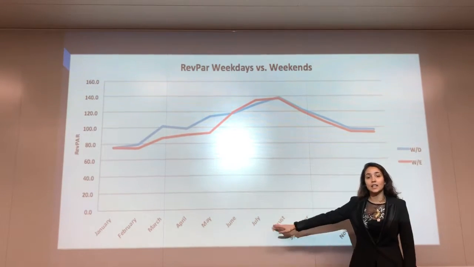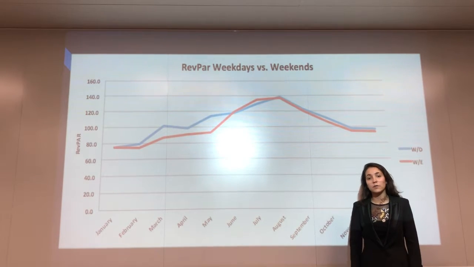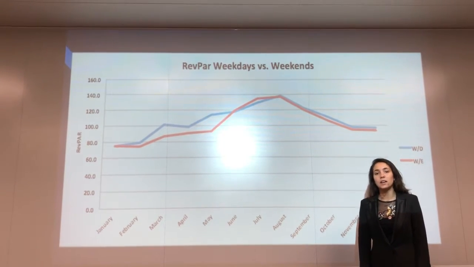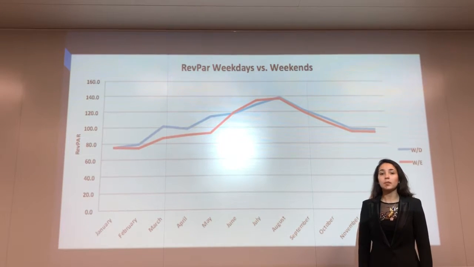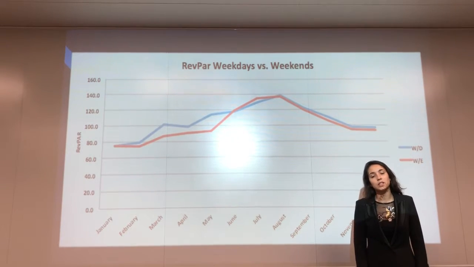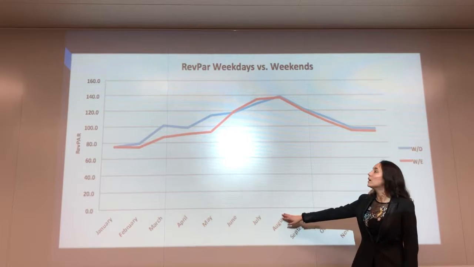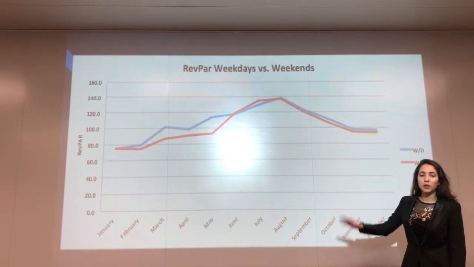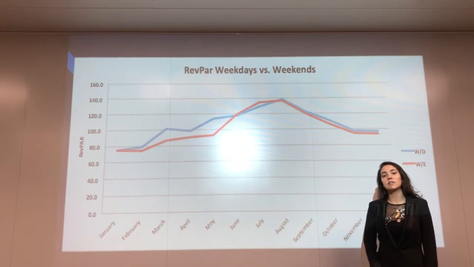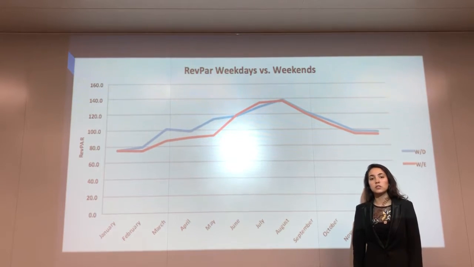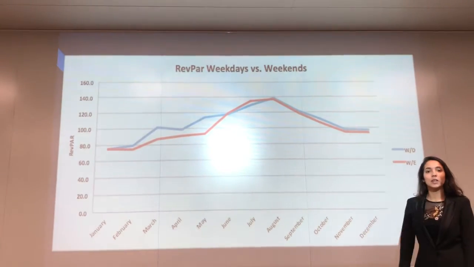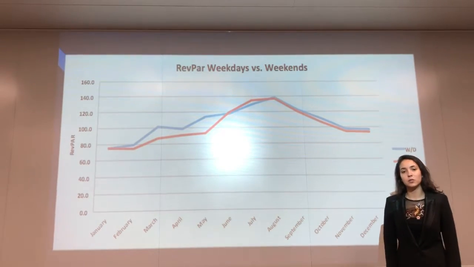However, when high season hit, we saw that our occupancy was higher for the weekend, which makes sense as there are leisure families coming to the hotel and staying over the weekend. Therefore, we increased our room rates for the weekends during this period. However, then during quarter 4, RevPAR decreased, which makes sense as the occupancy decreased. We also decreased our room rates. However, the weekdays also became a higher occupancy compared to the weekends.